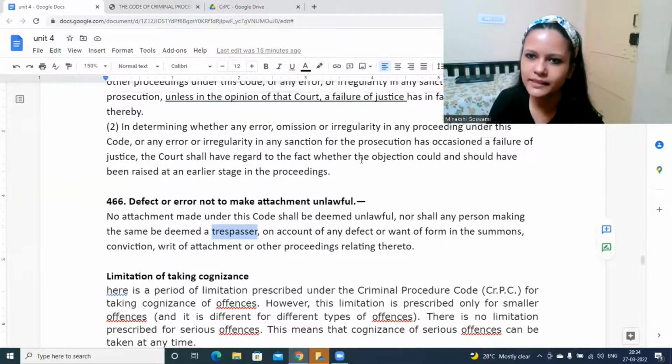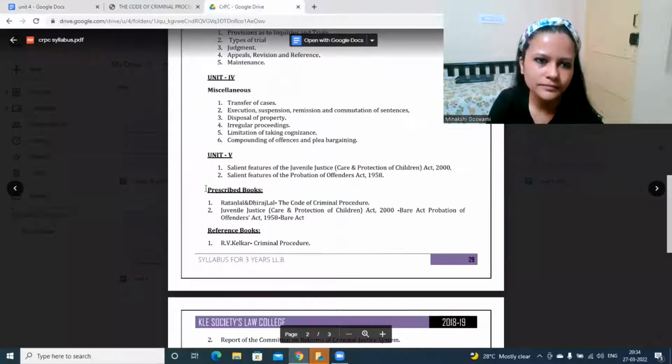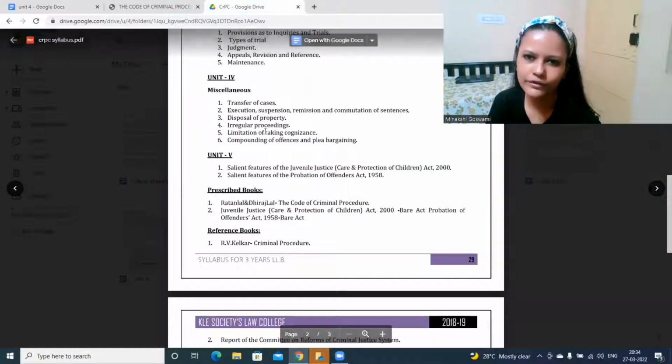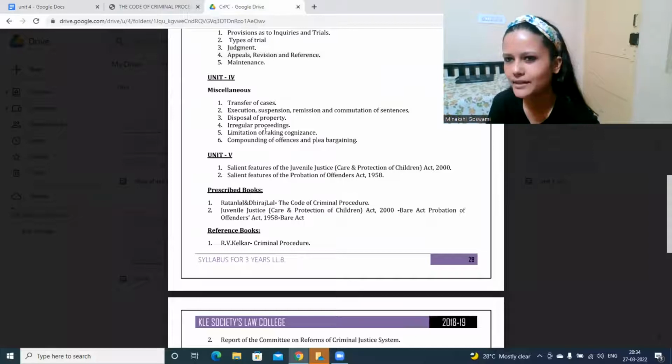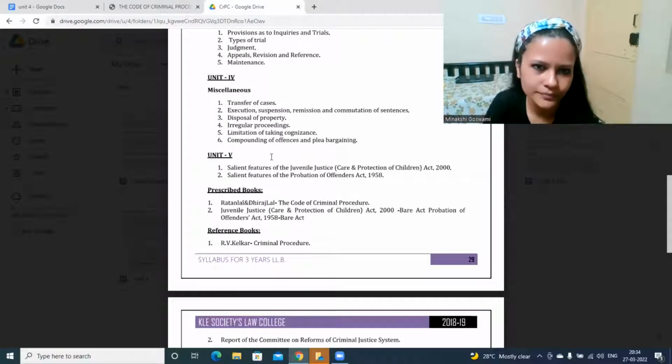Okay, is this part clear? Clear. So this is relating to irregular proceedings. What will happen in case there are some irregularities, some omissions, problems, errors, etc. in proceeding of the court.